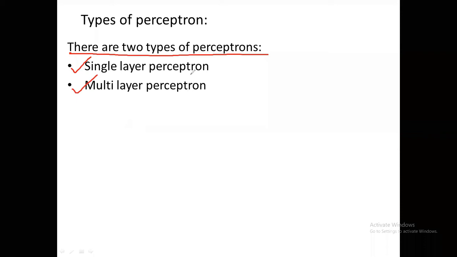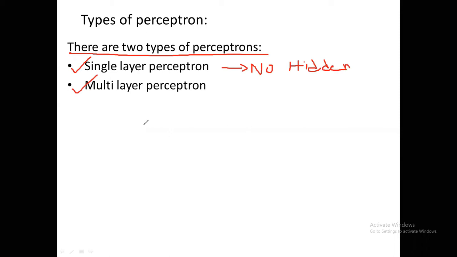What is a single layer perceptron? In a single layer perceptron, there are no hidden layers. If there are no hidden layers, then we call it a single layer perceptron.